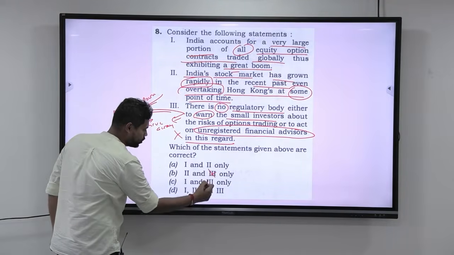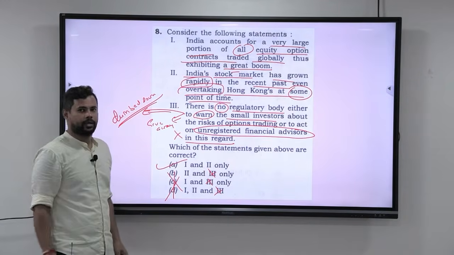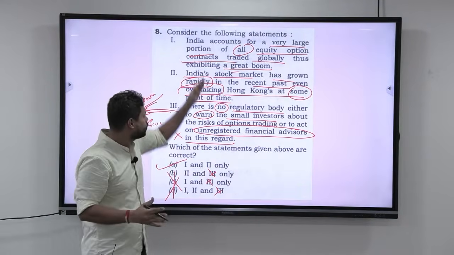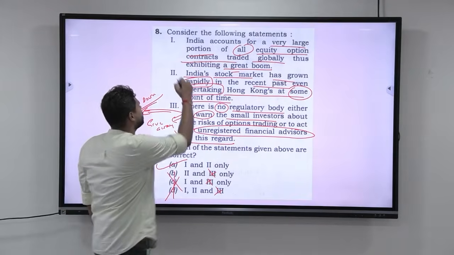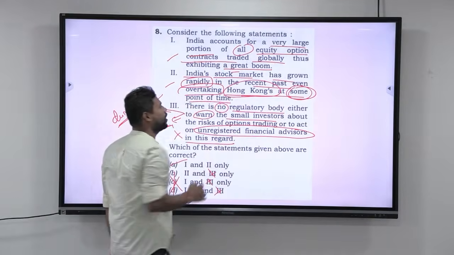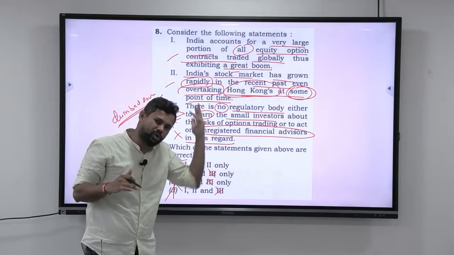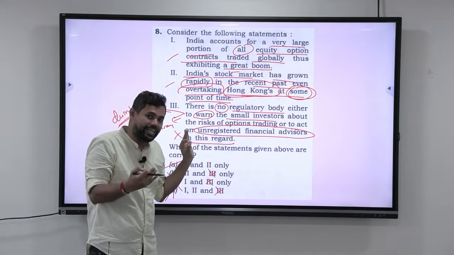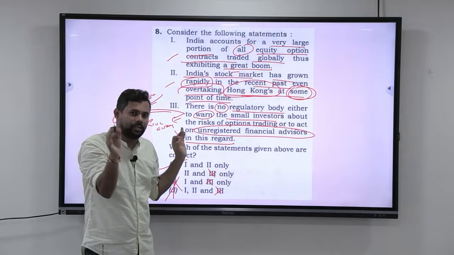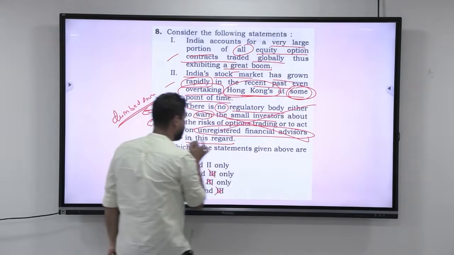Come to this, look at this. This is wrong, this is wrong, this is wrong. So all the three goes. So the right answer is A. Now, in the exam, you should have that calm sense of your composure to come to this third statement. You read the first statement, you are already confused. You read the second statement, they are telling some and Hong Kong, so you are again getting confused. So by the time you come to the third statement, your mind already tells you that you don't know. So you are already ready in your mind to move to the next question with the assumption that you don't know this. But any common person, any person with proper common sense will know that this statement cannot be correct at all in a country like India.